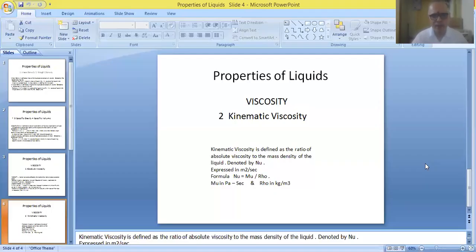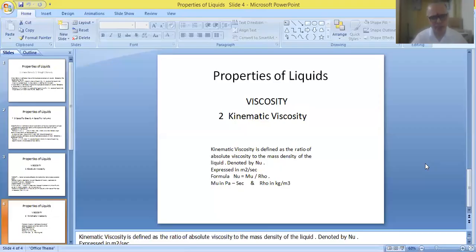We have discussed the mass density, the weight density, the specific gravity, the specific volume, the absolute viscosity, and the kinematic viscosity of the liquid. Finally, we have to remember the definitions of all these properties, the units, the notations, and also the formulas and equations for measuring all these properties.